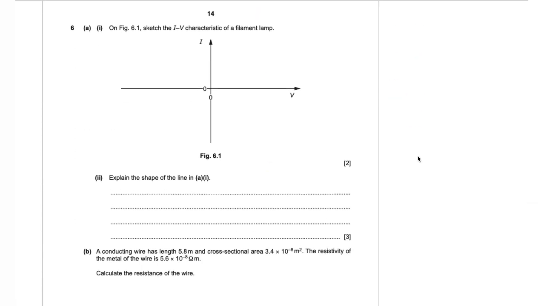Question number 6, part A. On figure 6.1, sketch the IV characteristic of a filament lamp. So this is how the graph goes. It passes through the origin.